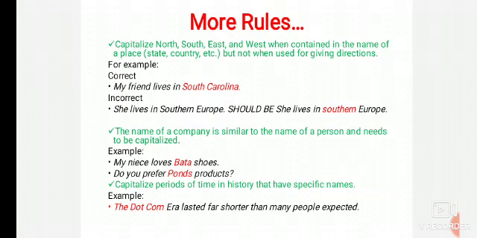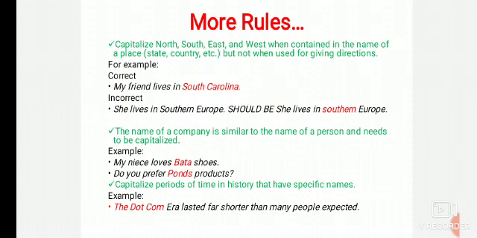You should write: She lives in southern Europe, where southern is in small letter and Europe is in capital letter.